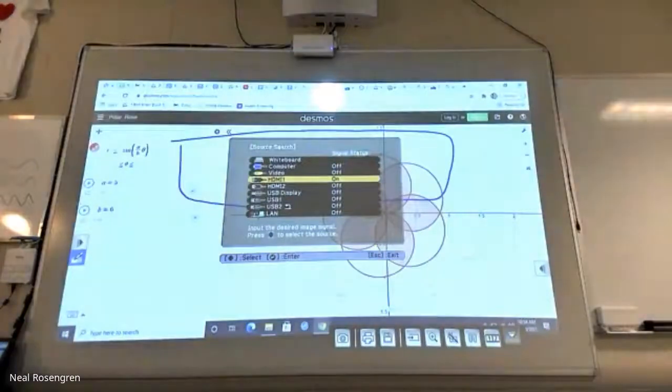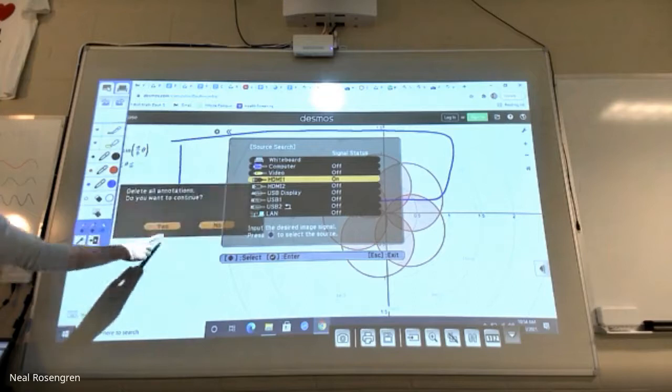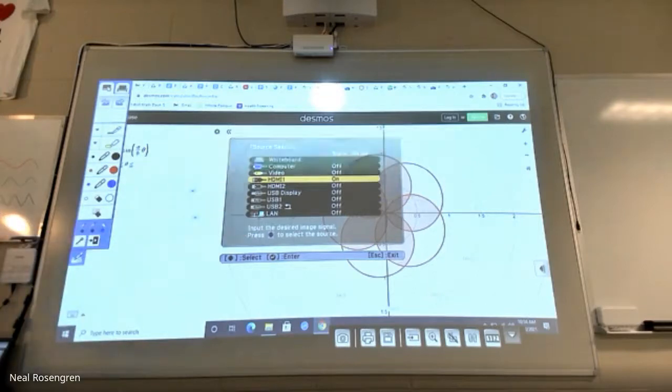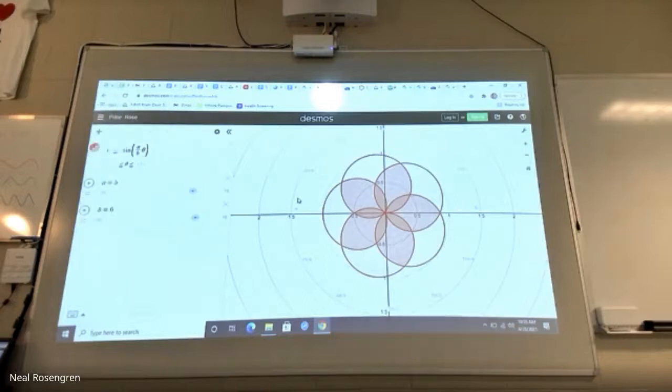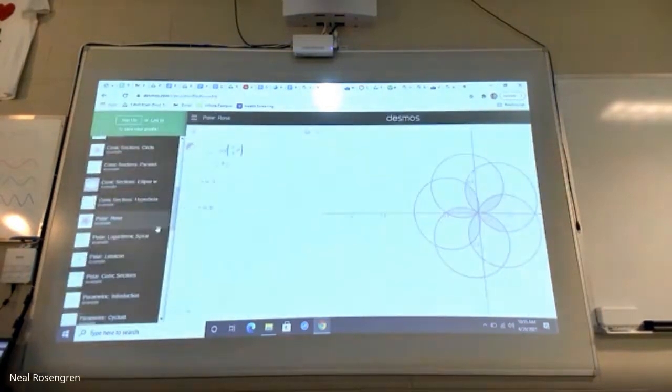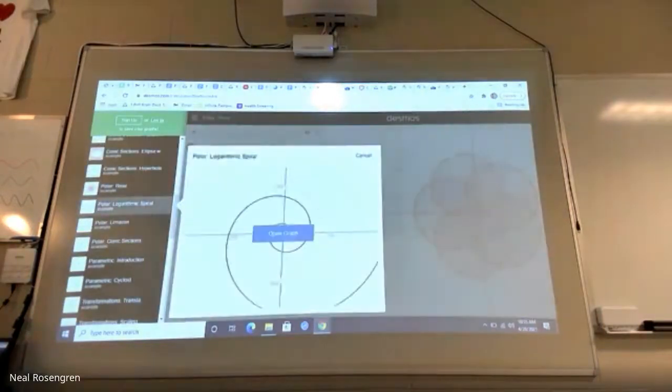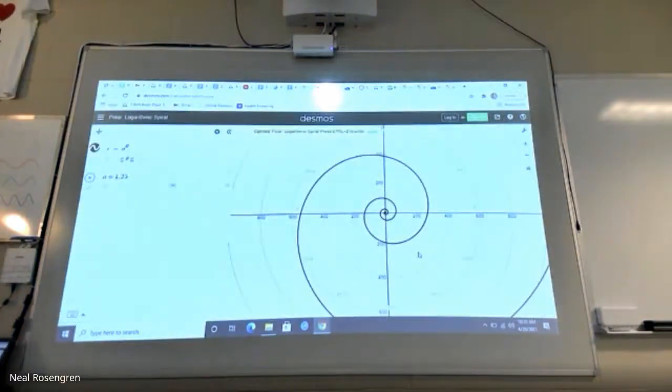Here's the kind of stuff you can do with polar graphs. That one's called the polar rose. It's really cool. That one's probably my favorite. There's a couple other ones that are cool. Spirals. r equals a to the theta. Pretty awesome.